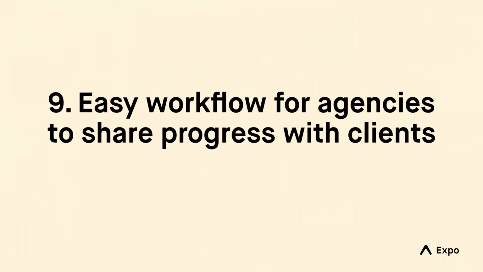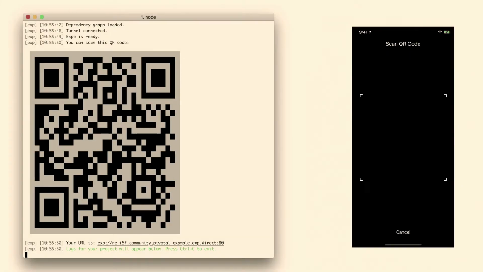Easy workflow, sharing progress. So with React Native, you may or may not know, you can publish the updated JavaScript for your app, and then your app can download that over the air and get an update without having to go through the App Store. That is actually completely allowed by the App Store, as long as it doesn't significantly change the functionality of the app. So if you're changing from an app for children to learn the alphabet to a slot machine app or something like that, that's obviously, for various reasons, not going to be acceptable. But it is actually okay to do that.